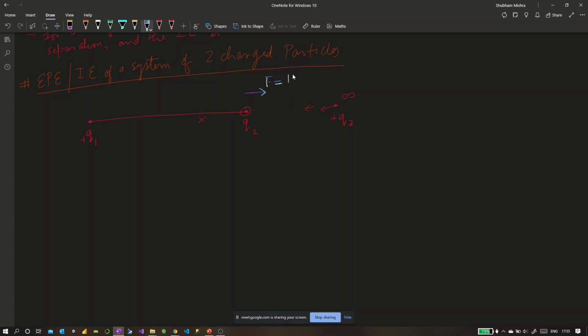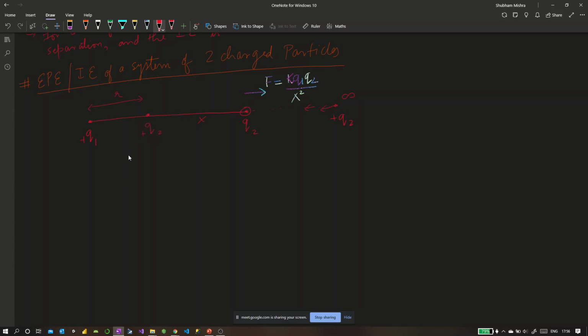It would be given by Coulomb's expression, just K Q1 Q2 by x square, at any general distance x. Now the final stage is that we bring both Q1 and Q2 to a distance r from each other, and that's where your Q2 is now.